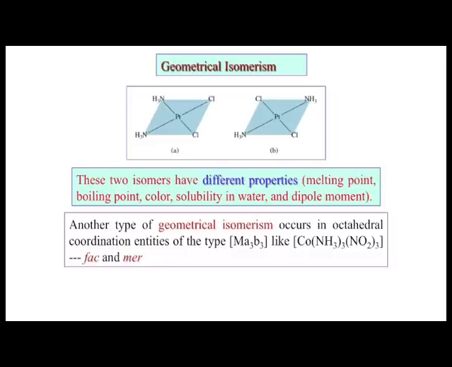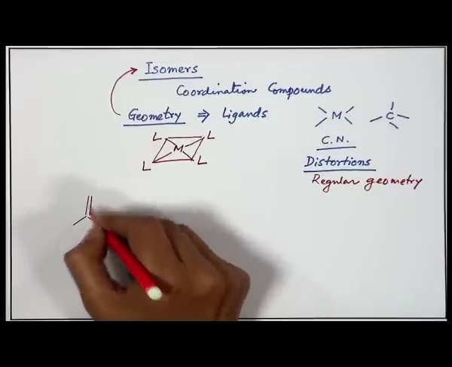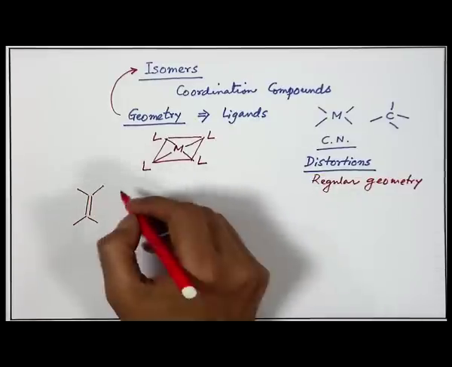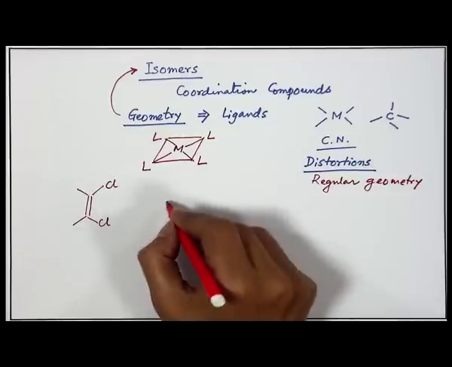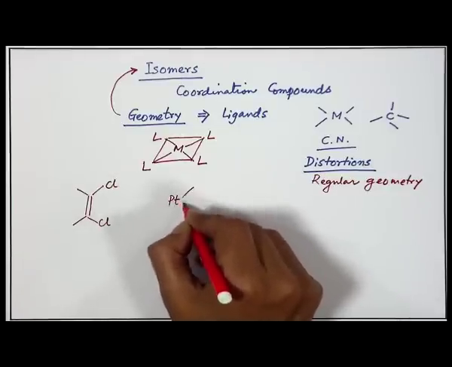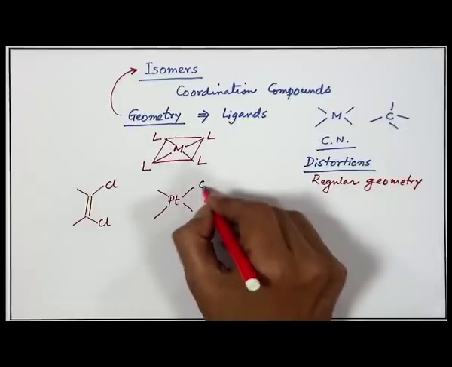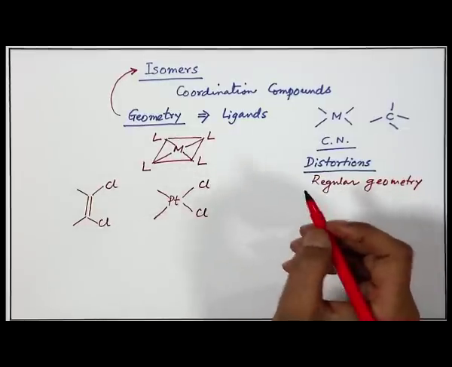Similarly, if we have 2 chlorides on one side of the platinum, that means based on the square plane on the right hand side, and on the other side we have 1 chloride and another ammonia molecule, then one will be termed as one particular isomer and the other will be a different type of isomer. So, as we see in organic chemistry, the cis trans isomerism, when we find that 2 of the Cl are on the same side, we can extend the idea to the compound where we have the 2 chlorides on platinum on the right hand side.